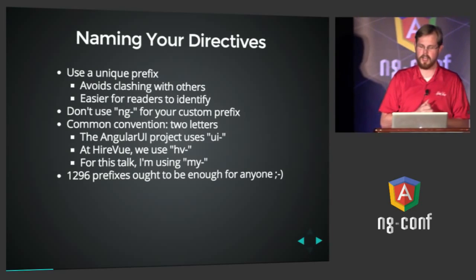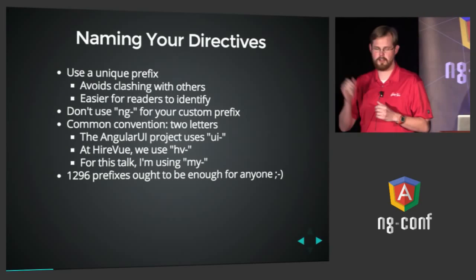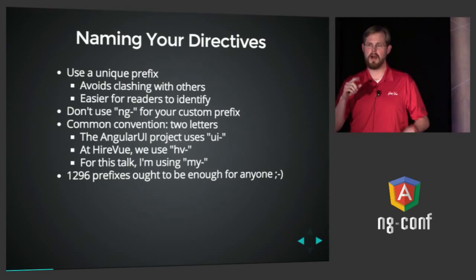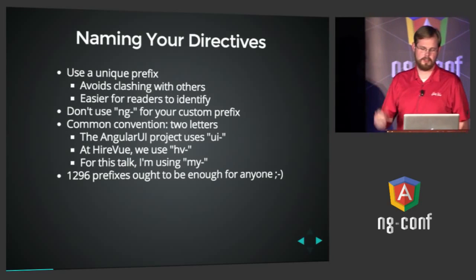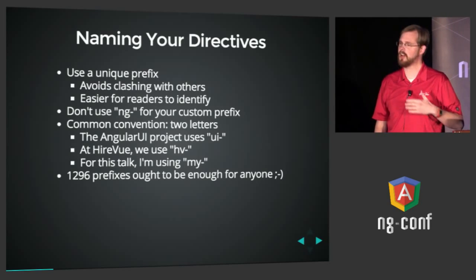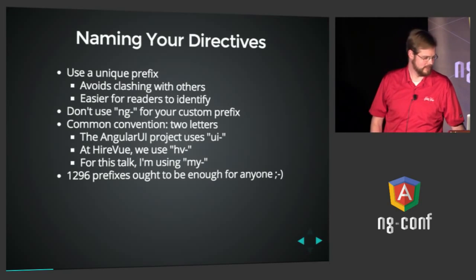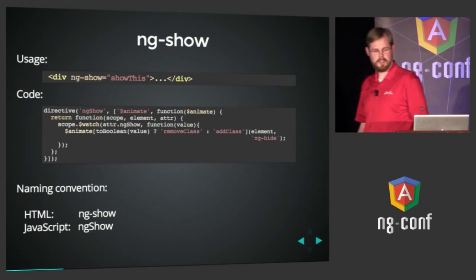Two letters is pretty common. I've seen the Angular UI team uses ui. At HireVue, we use hv for everything. For this talk, I'll use my dash for all the prefixes, just so that it'll be obvious. So if you use a 2-letter prefix with letters and numbers, that's 1,296 prefixes, which ought to be enough for anyone, right? 640K.